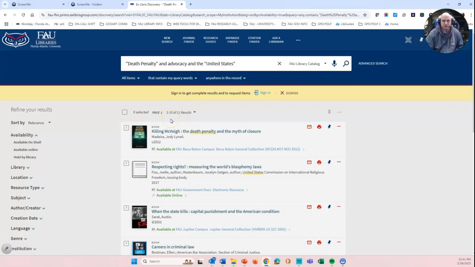Much smaller than OneSearch, right? We don't have to filter out thousands of items. We're only looking at 11. So if you're looking for a physical book, if you're able to come into the library and check out a physical book, and all undergraduates have access to check physical books out for up to 3 weeks at a time, you'll want to pay close attention to whether it's available, because if it is available, it will say in green, available. If a book is lost or checked out, it will say unavailable, and then the reason why. And if it's checked out, there'll be a date when it is supposed to be returned.